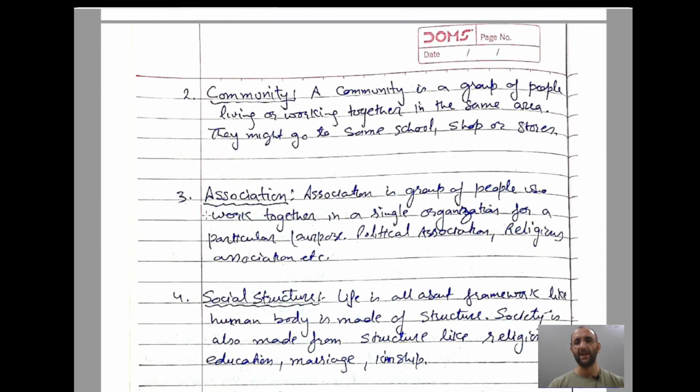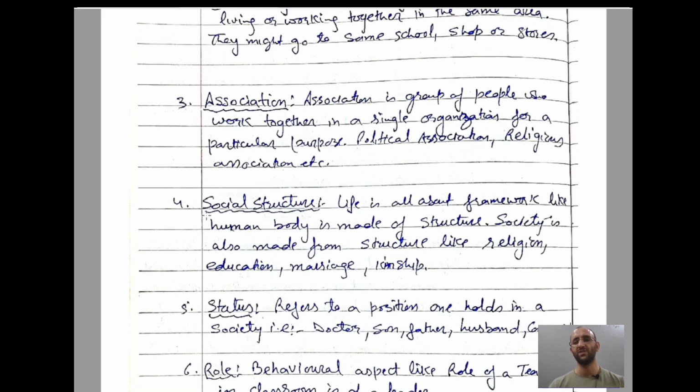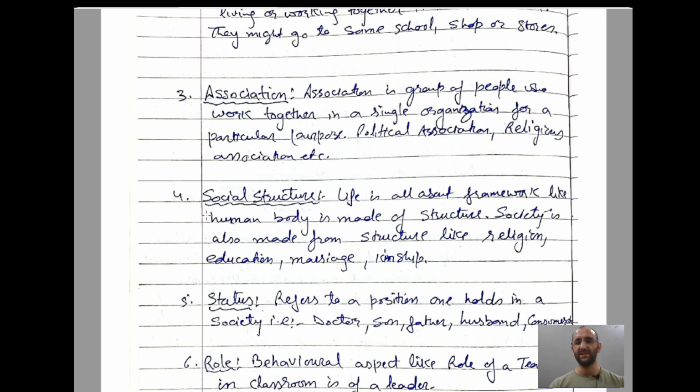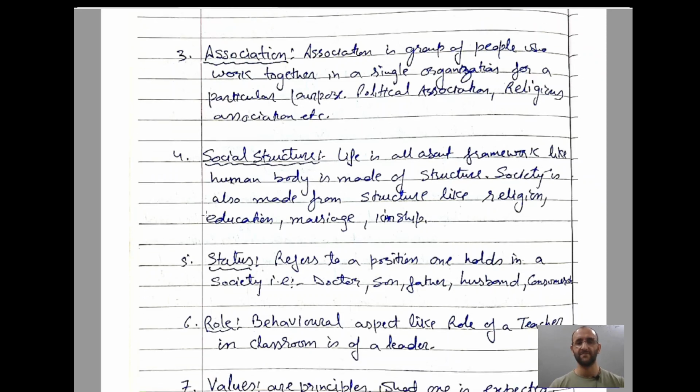What is community? A community is a group of people living or working together in the same area. They might go to the same school, shop, or stores. So, a group of people living or working together in the same geographical area, like people going to the same school or the same shop or the same store. That's what a community is. What is association? Association is a group of people who work together in a single organization for a particular purpose. Like political association or religious associations.